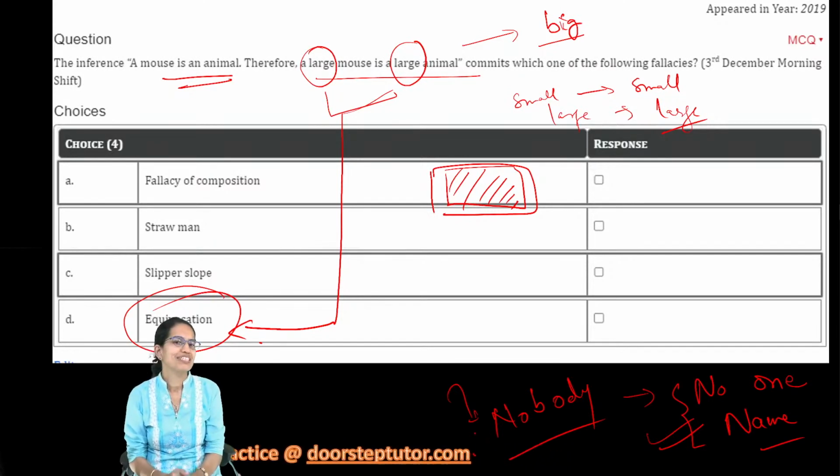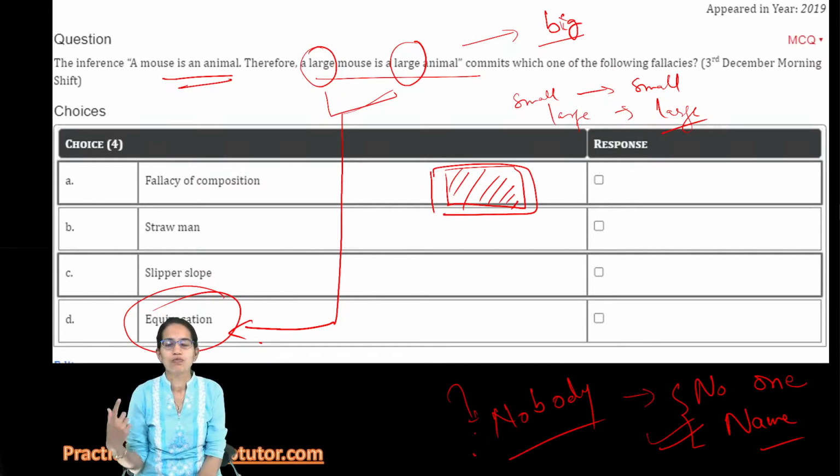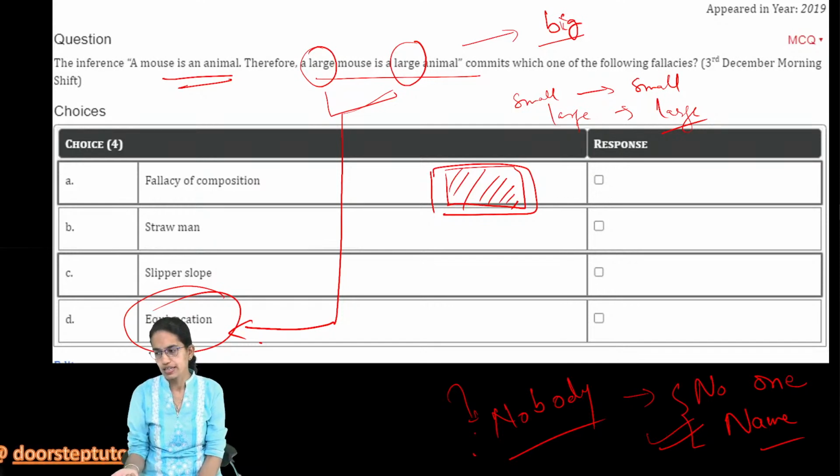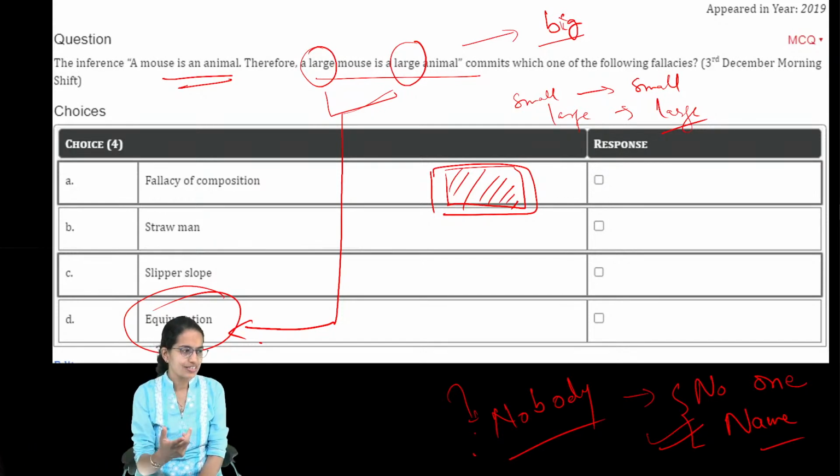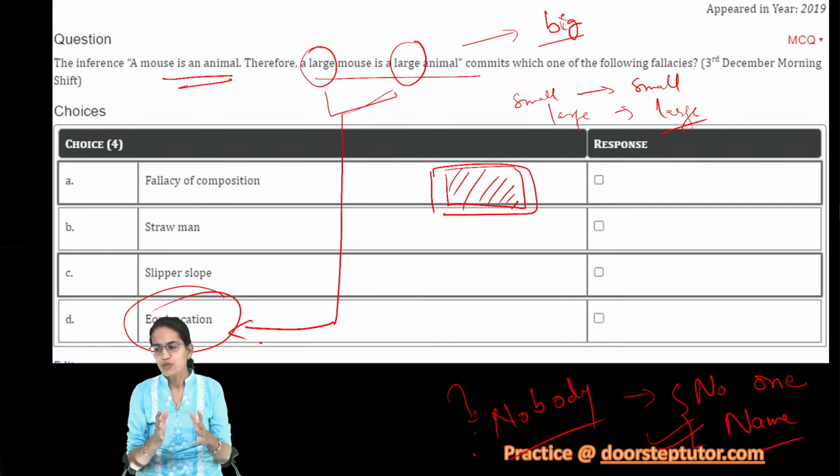Closer to the examination, the best thing you can do is practice more questions from your weak areas, and that way you can strengthen your concepts and get good marks and a good percentage in the section where you are actually lacking. So that was for today.